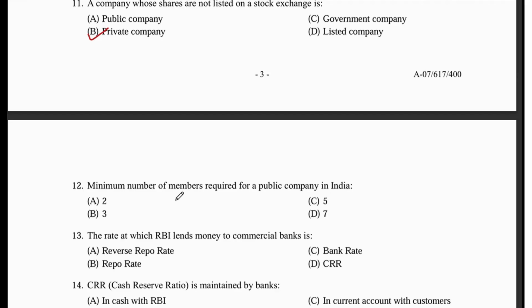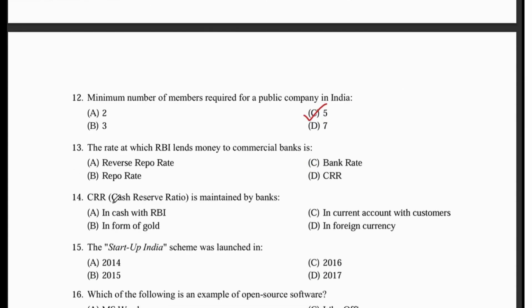Minimum number of members required for a public company in India. Option C. The rate at which RBI lends money to commercial banks is the repo rate.